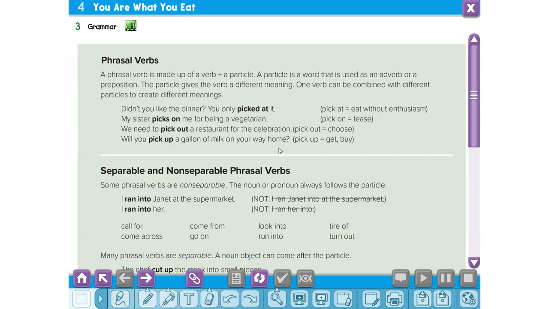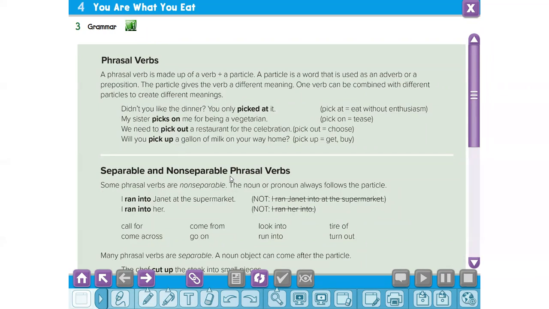Okay, my friends. We need to pick out a restaurant for the celebration. Pick out means choose. Will you pick up a gallon of milk on your way home? Pick up means get or buy. So we use particles after certain verbs to create new meanings.